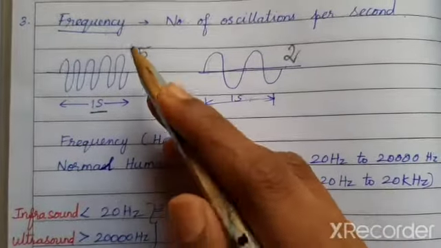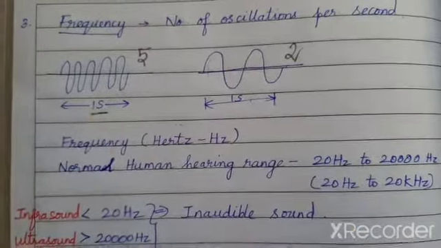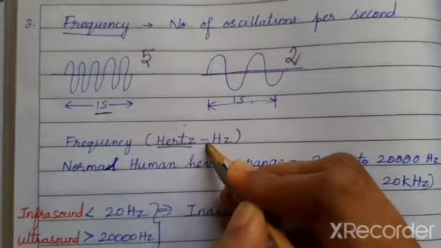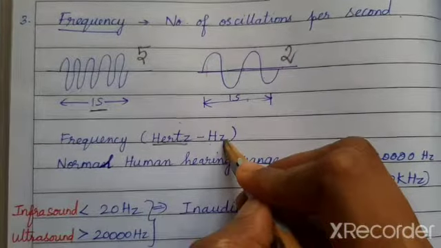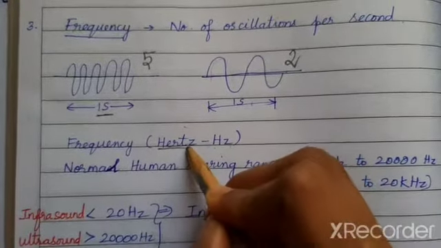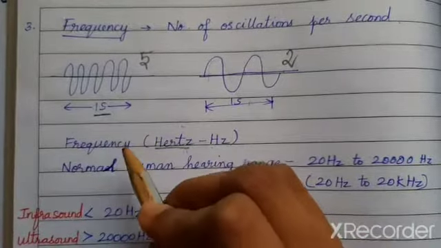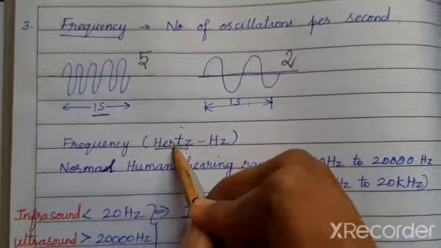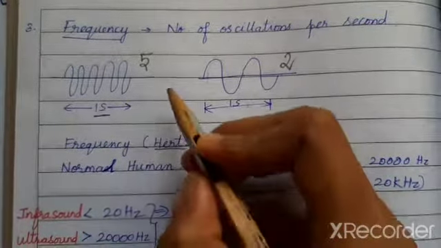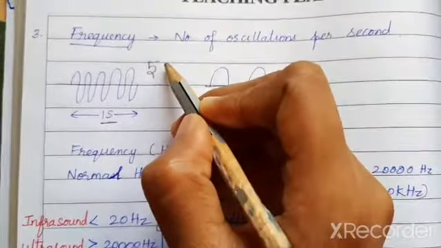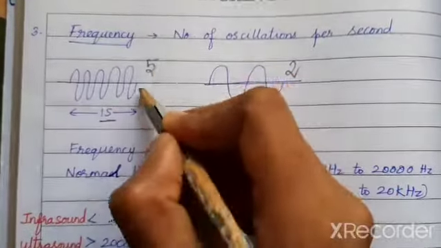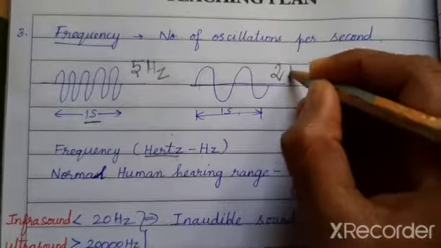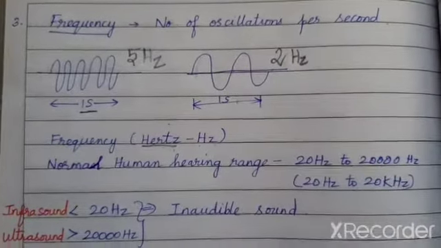I will always give the unit of frequency as hertz, denoted by the letter capital H, small z. Hertz is the name of the person who found out about the frequency of sound. So the unit of frequency is hertz. I will always call the frequency with its unit. In this case, it is 5 hertz. In this case, the frequency is 2 hertz.